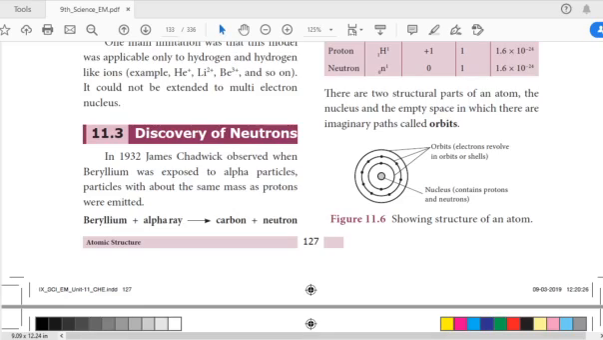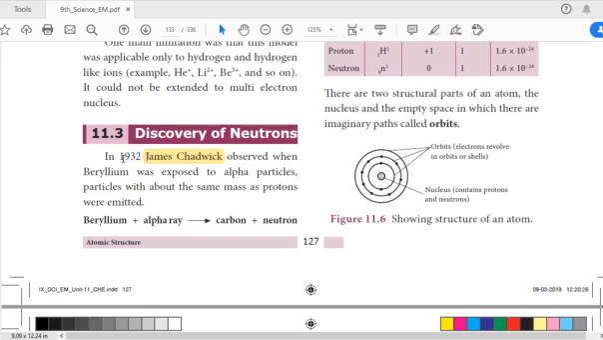Hello students. So far we have discussed the structure of the atom by the Rutherford atomic model and the Niels Bohr atomic model. Now we are going to discuss the discovery of neutrons. Neutrons are subatomic particles of an atom. So who discovered the neutron? The scientist James Chadwick, in the year 1932.